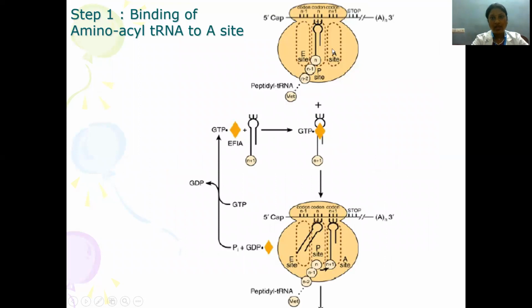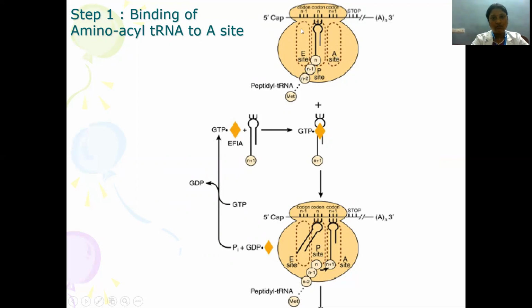So here again you can see the A site, P site, and E site. The peptide tRNA with the first amino acid will come and attach to the P site, and then the incoming tRNA will come and attach to the A site. There is peptide formation, and translocation of the amino acid N-1 to the P site.